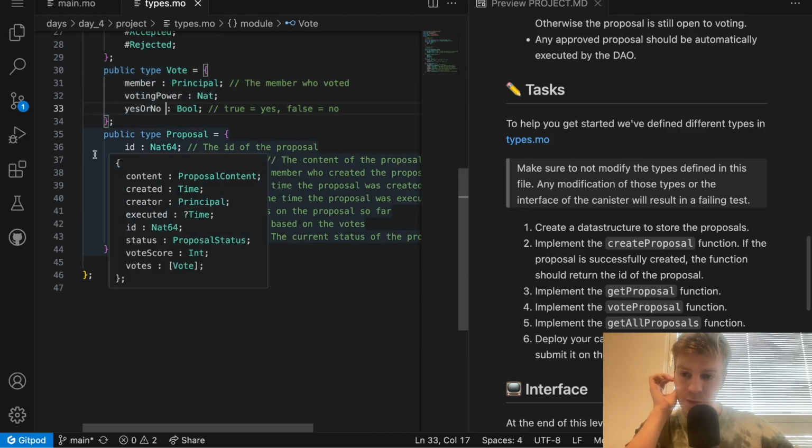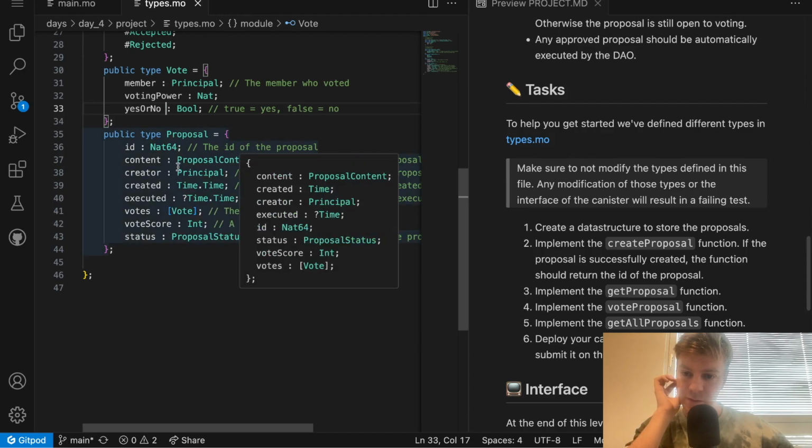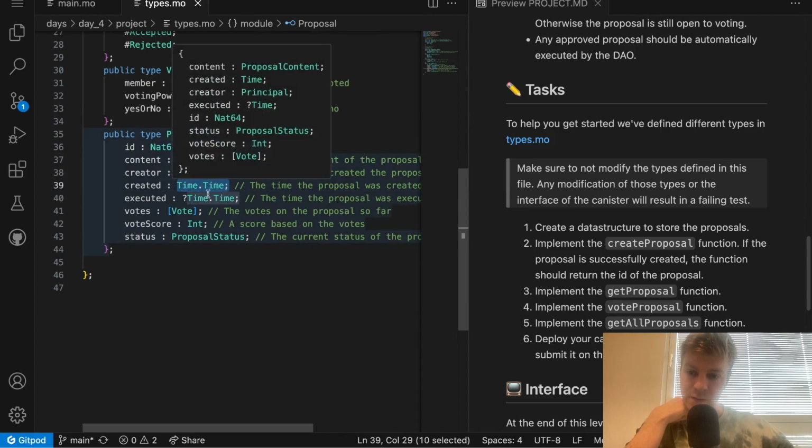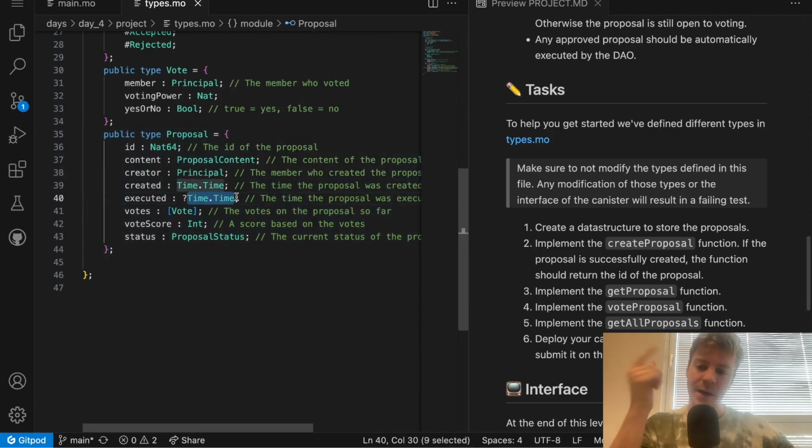And then we have the type proposal, which contains the ID, the content of the proposal, the creator of the proposal, the time of creation, the time of execution. The time of execution is optional because maybe the proposal has not been executed yet. A list of the votes, a vote score, and of course the status of the proposal.